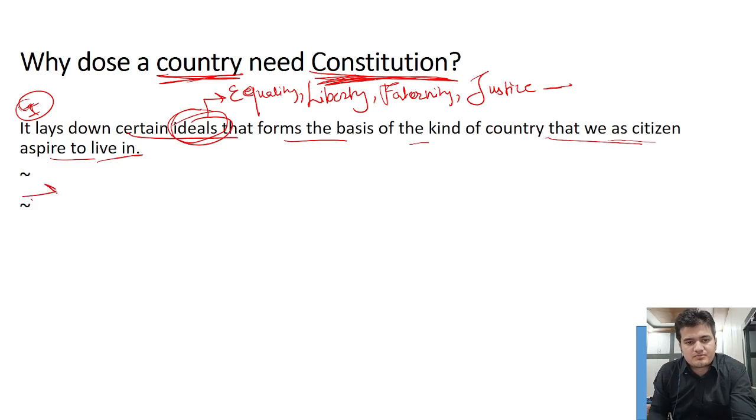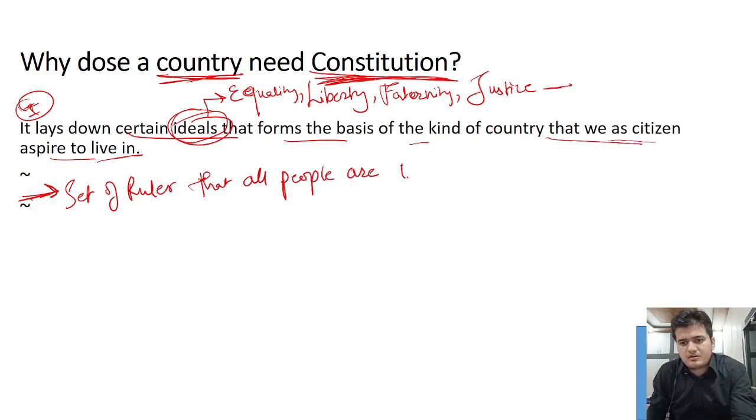Also, the constitution plays other functions. It provides a set of rules that all people mutually agree upon.